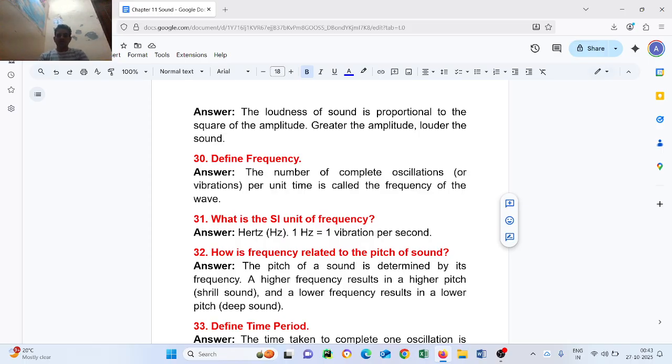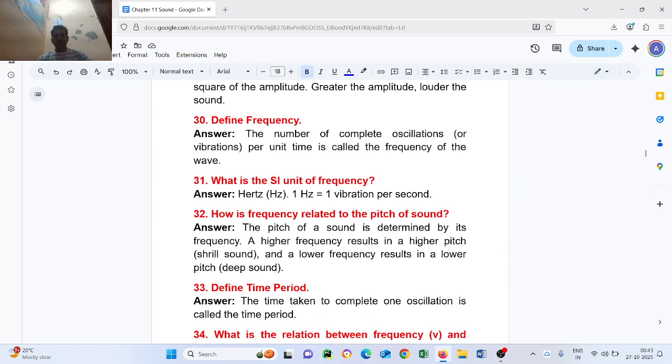Question number 32. How is frequency related to the pitch of sound? The pitch of sound is determined by its frequency. A higher frequency results in higher pitch, shrill sound, and a lower frequency results in lower pitch, deep sound.